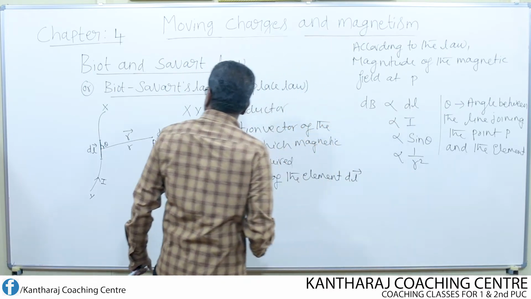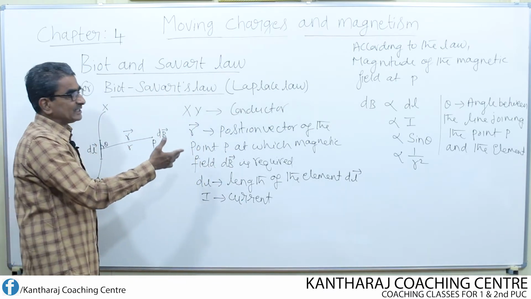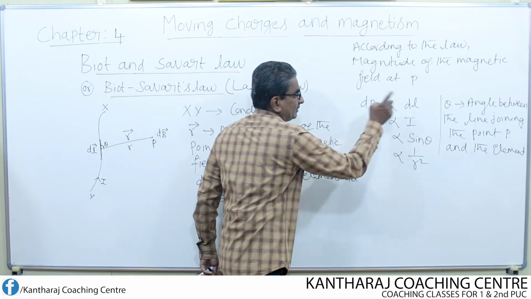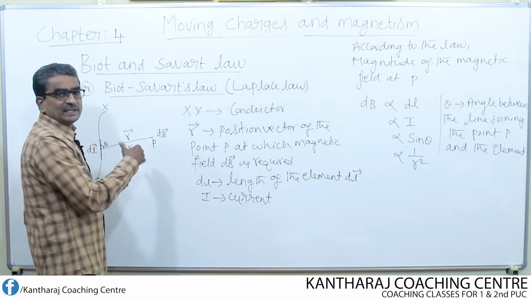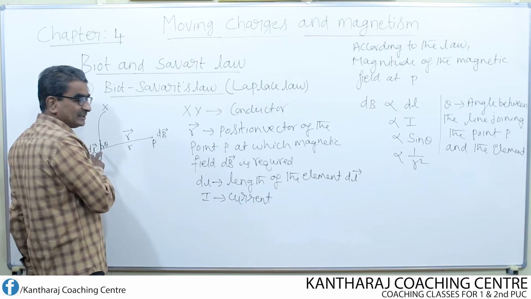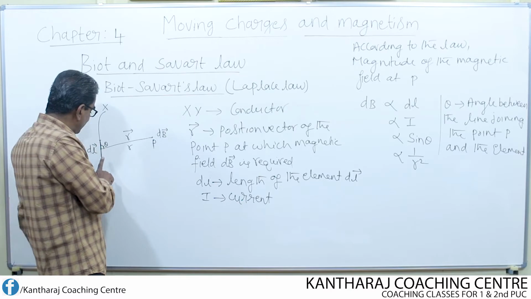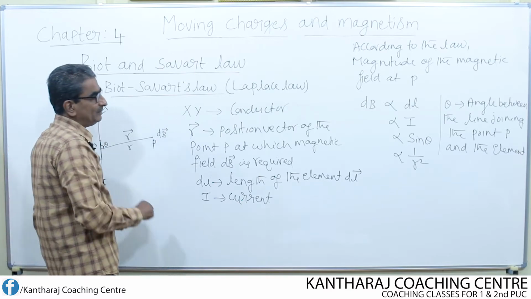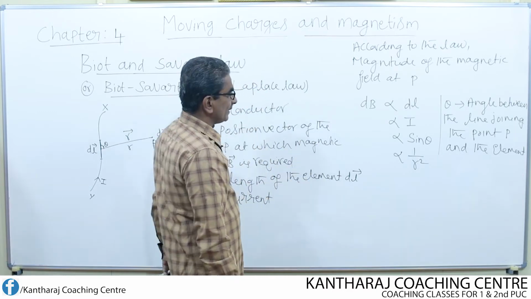Now what does it mean? Suppose the length of the element increases, then the magnetic field at P also increases because it is directly proportional. Similarly, if the current through this element increases, that means if the current strength is large, or if the magnitude of the current is I through this element, then the field once again increases.